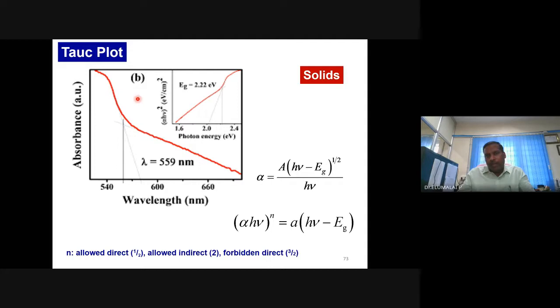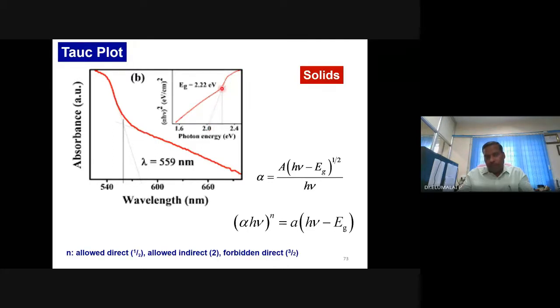Now there is an equation called the Tauc equation. This is the Tauc equation and the rearranged Tauc equation, which connects the band gap with the absorbance. You transform this UV spectrum into a Tauc plot and extrapolate to the x-axis.